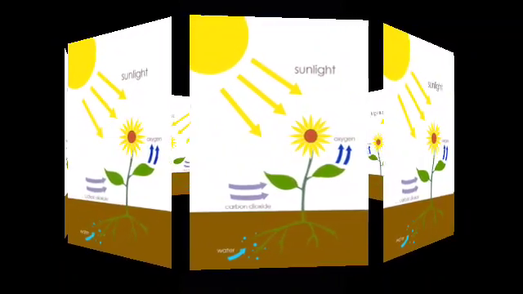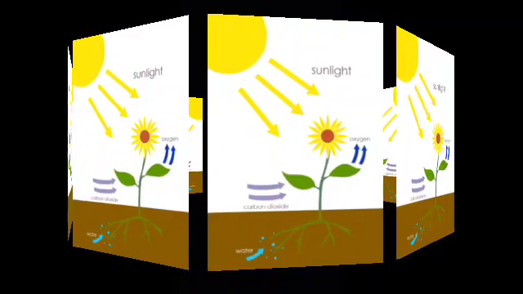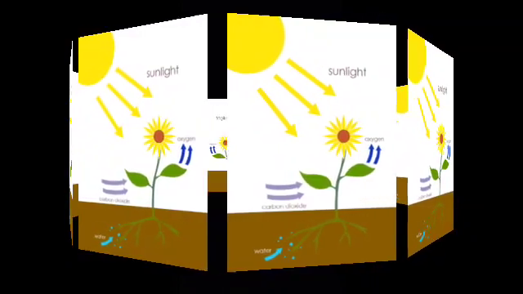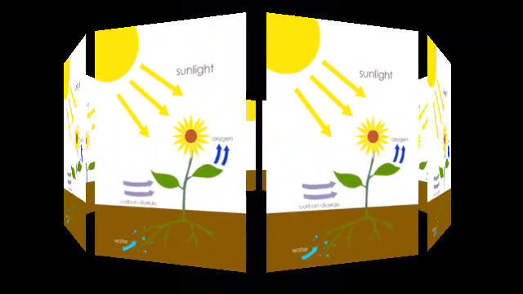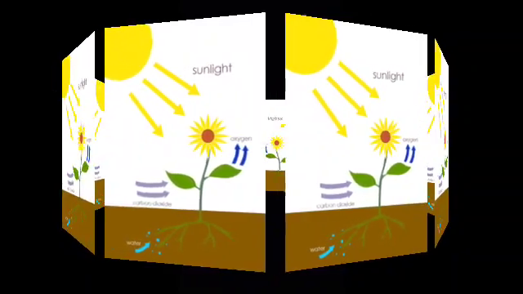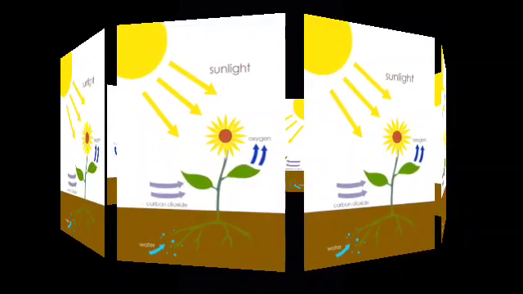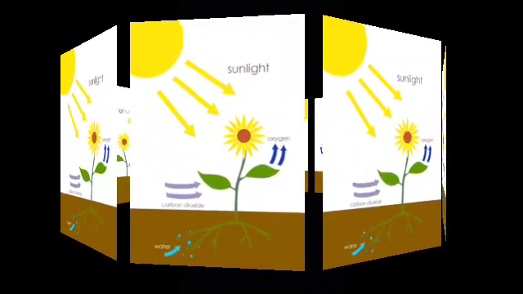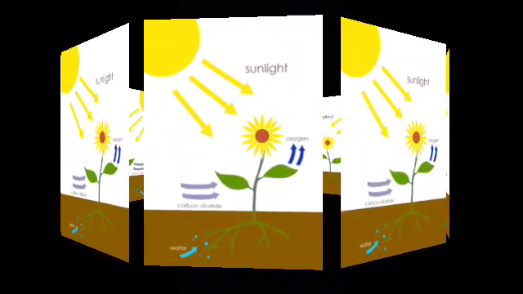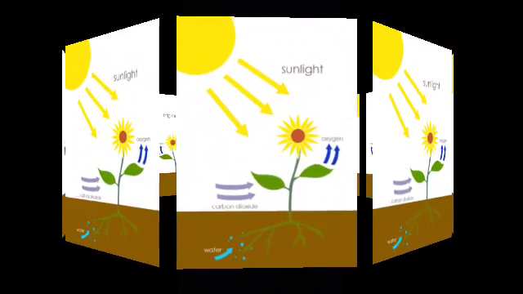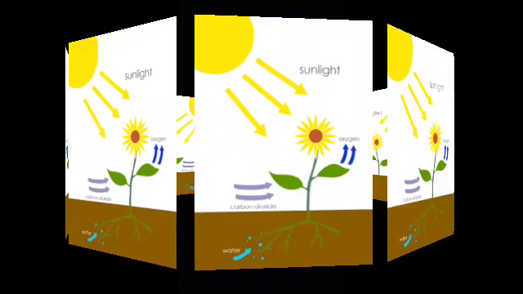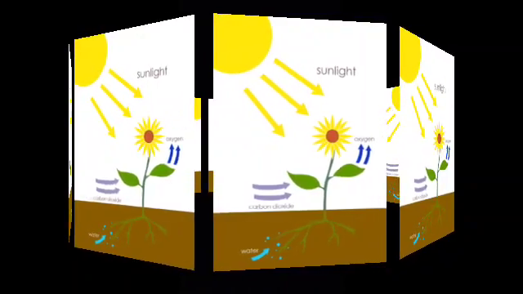Mode of nutrition in plants. Plants are the only organisms that can prepare food for themselves by using water, carbon dioxide, and minerals. The raw materials are present in their surroundings. The nutrients enable living organisms to build their bodies, to grow, to repair damaged parts of their bodies, and provide the energy to carry out life processes.